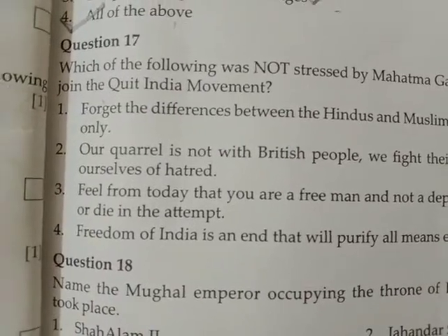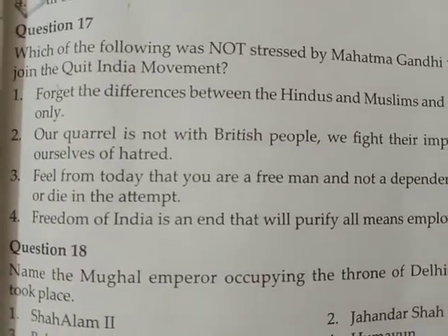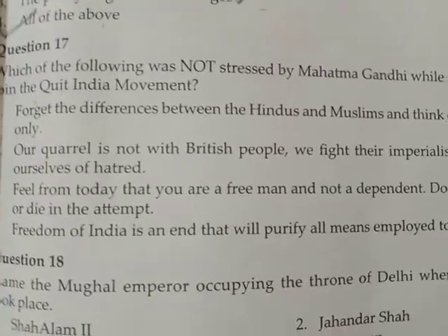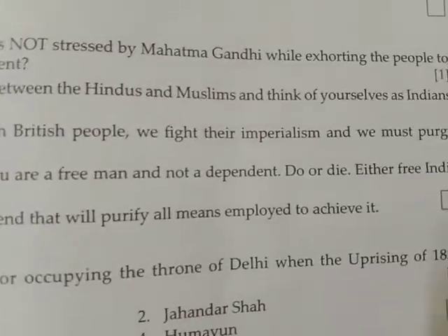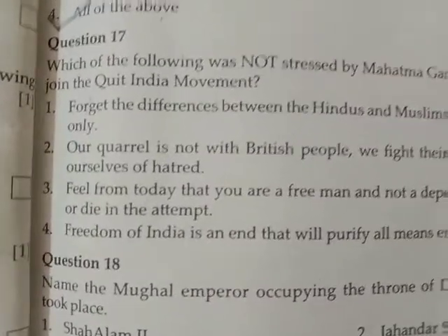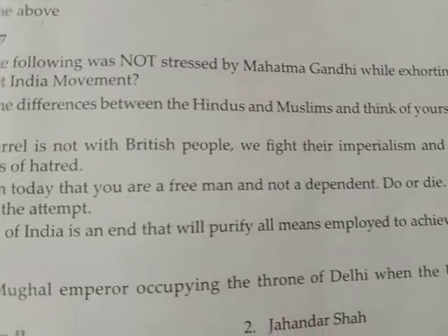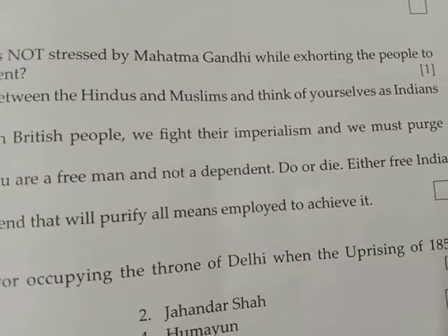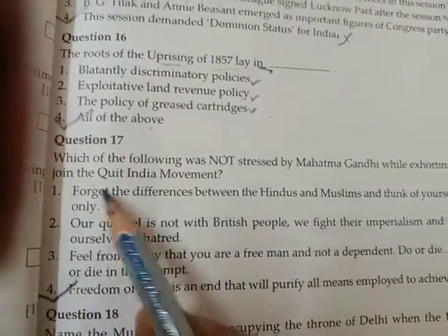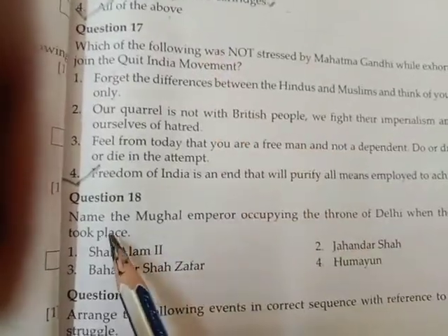This is also correct. Feel from today that you are a free man and not a dependent. Do or die. Either free India or die in the attempt. This was also correct. Freedom of India is an end and will purify all means employed to achieve it. No, this was not correct. This is not the correct option. Otherwise, all three options are correct according to the question.